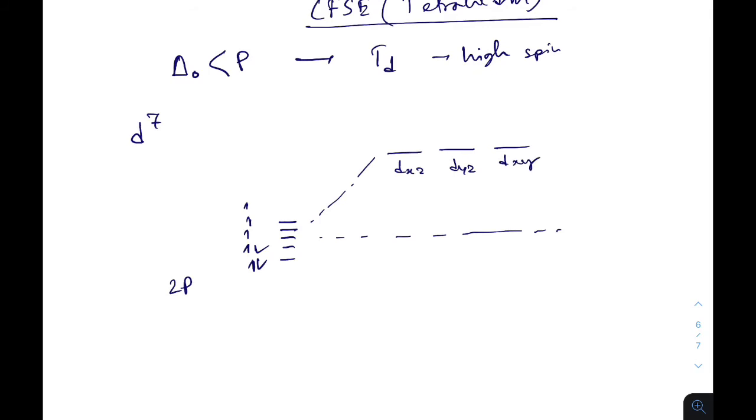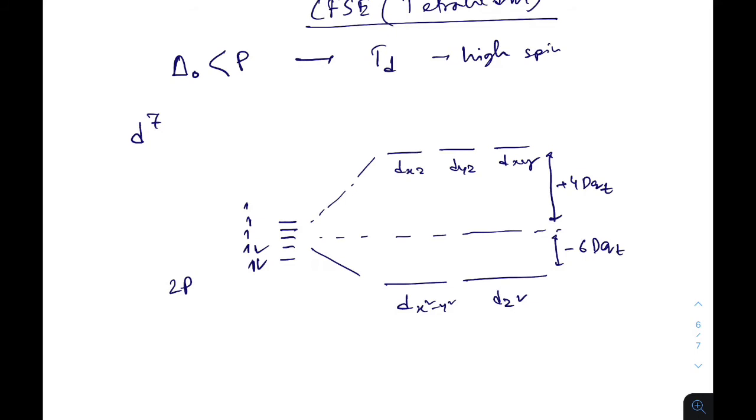Please follow the coordination part 1 lecture, where I have described why the diagram is like this. The upper state is x square minus y square and z square, and the energy of that state is plus 4 Dq t, because this is tetrahedral, and this is minus 6 Dq t, right?